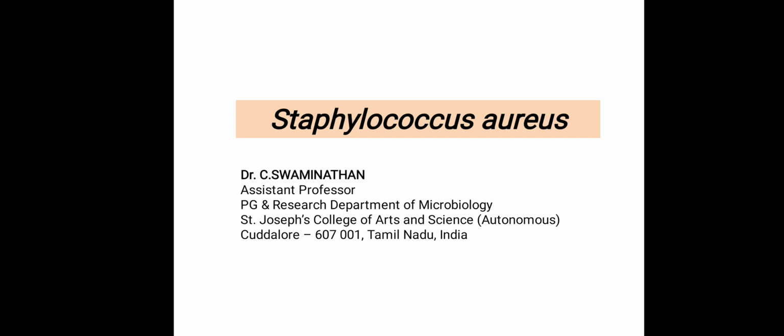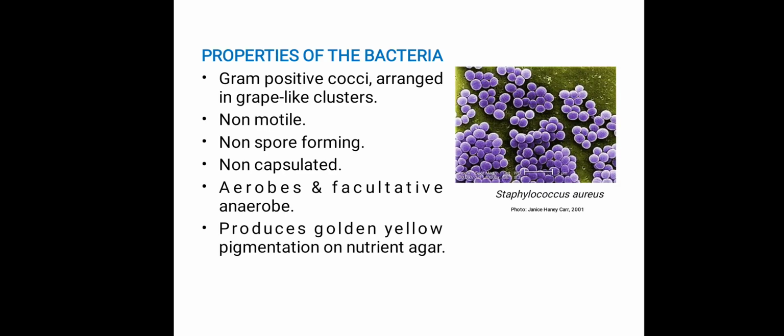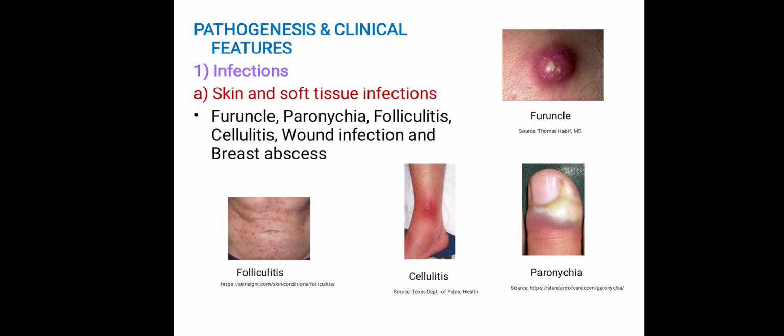In this video, we are going to discuss Staphylococcus aureus. Properties of the bacteria. Staphylococcus aureus is a gram-positive cocci. They are arranged in grape-like clusters. They are non-motile, non-spore forming and non-capsulated. Some strains possess a capsule. They are aerobes and facultative anaerobic organisms. When the organism is cultivated on nutrient agar, it forms golden yellow colored colonies.